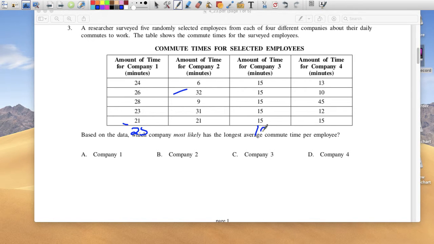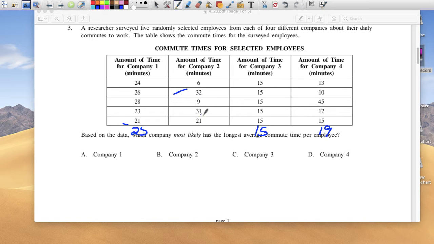This one obviously is just 15. This one might be in the 20s, right? Because one guy makes everybody look like they take a long time. So 13 plus 10 plus 45 plus 12 plus 15, divided by 5, and look, 19. So the average is 19.